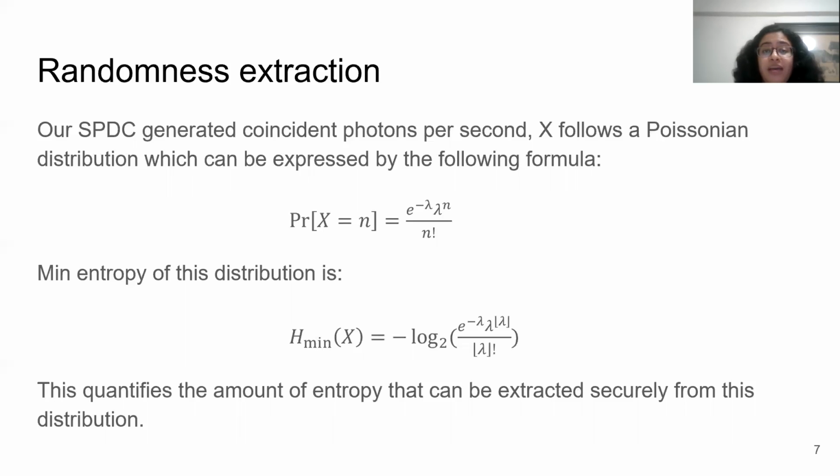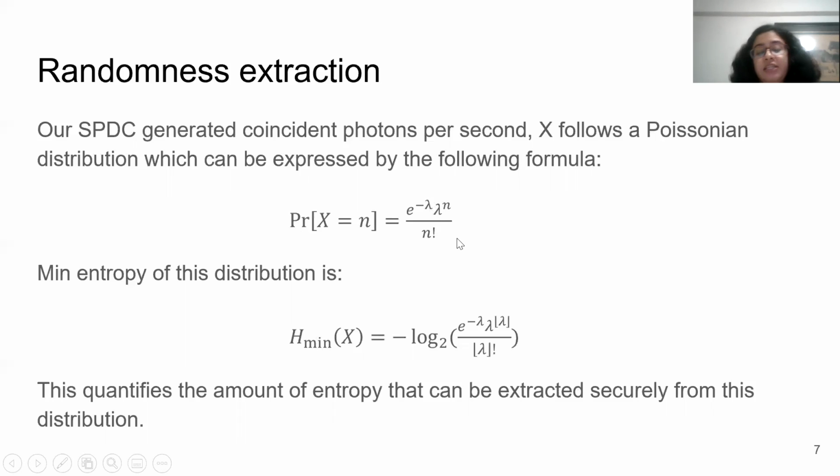So far, we have seen the classification of Q-ranges, its uses, and our optical source. Now we will look into how we can extract the randomness from these coincident events. We have already seen that the coincidence events follow a Poissonian distribution. So if X is a random variable which denotes these coincident events, then the probability of X equal to N can be written with this Poissonian distribution expression.